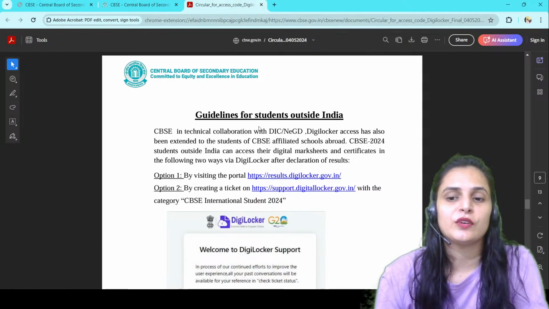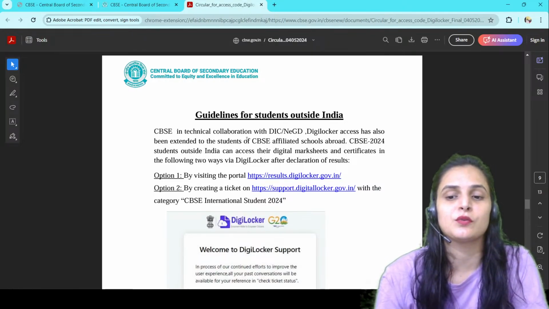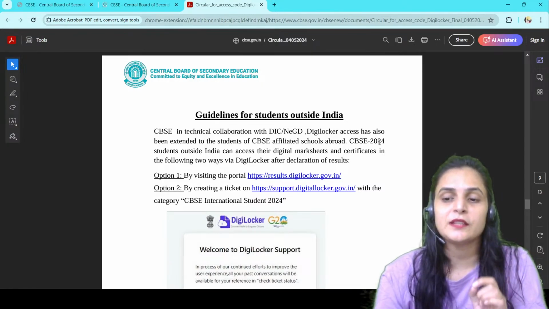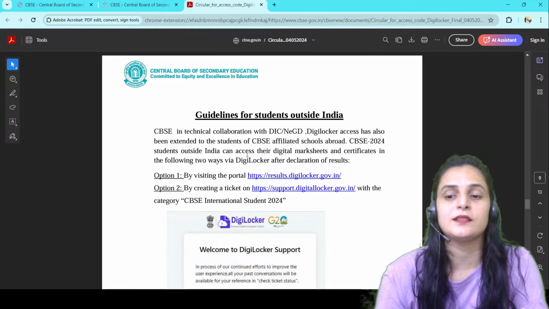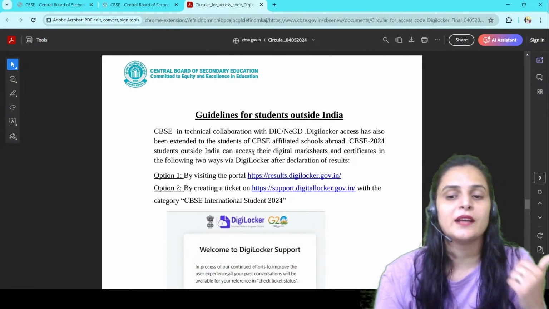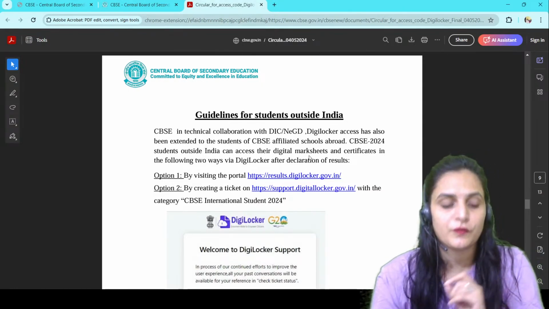CBSE, in technical collaboration with DIC, NeGD, and DigiLocker, has extended access to the students of CBSE affiliated schools abroad. CBSE 2024 students outside India can also access their digital mark sheets and certificates in the following two ways: via DigiLocker after declaration of results.